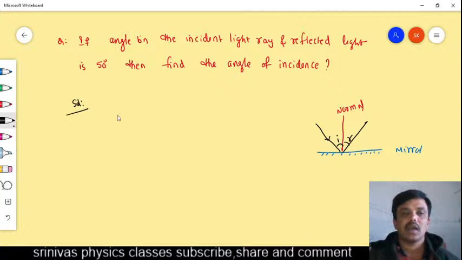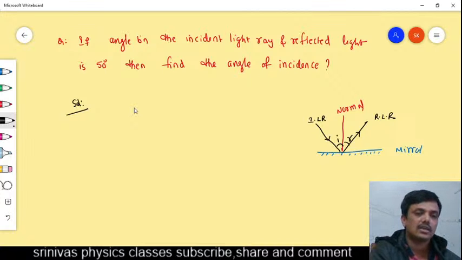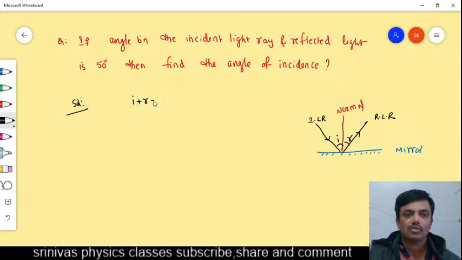What they gave in this: the angle between the incident light ray and reflected light ray is 50 degree. This is the incident light ray, and this is the reflected light ray. They gave the angle between the two. What is the angle between the two from that figure? It is I plus R. So I plus R is equal to 50 degree. Is it correct?